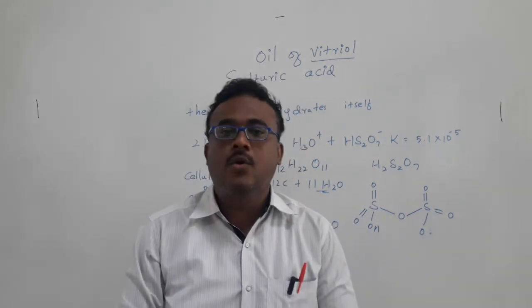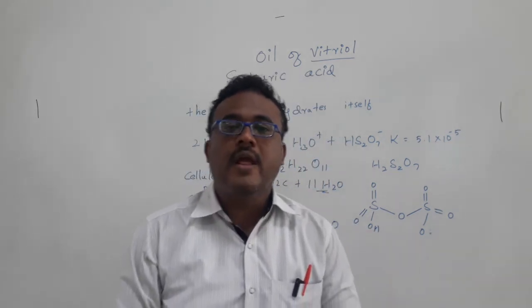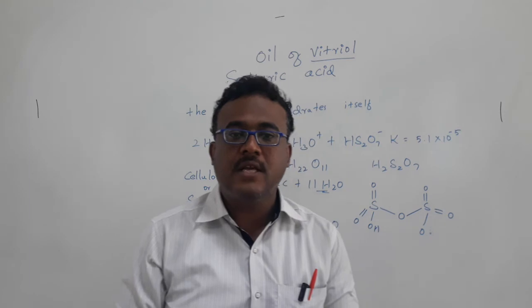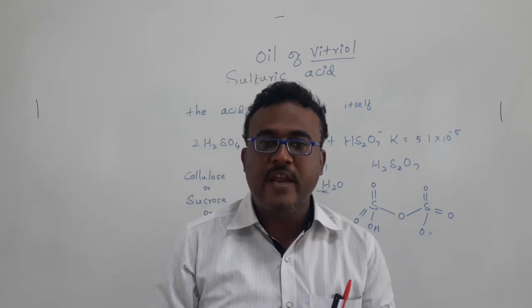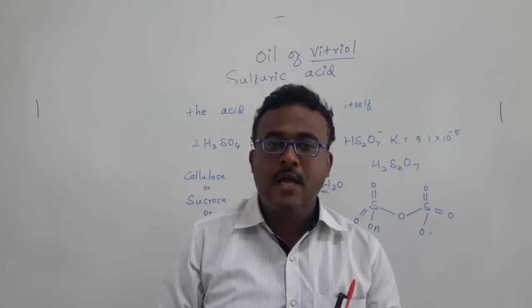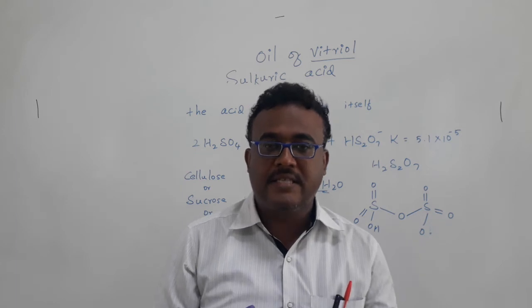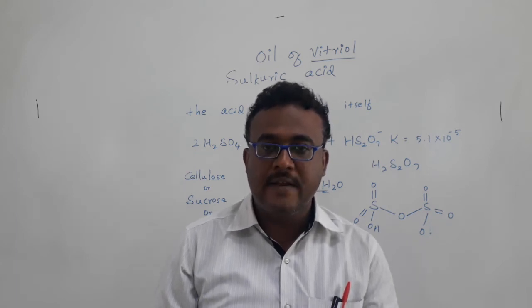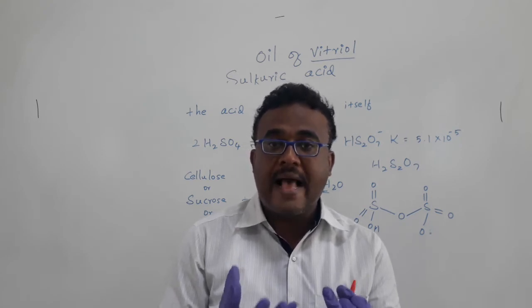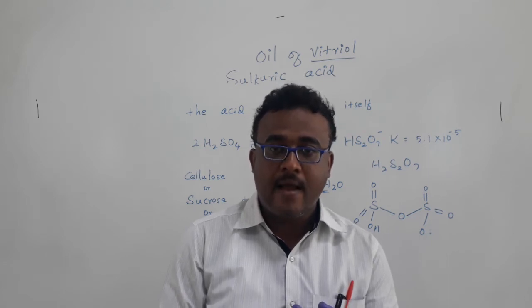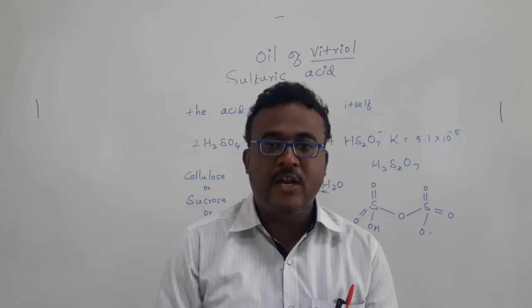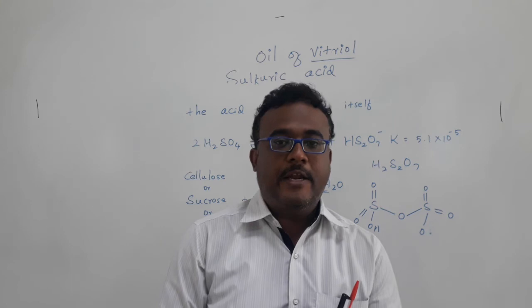Okay, I would like to conclude this session. Today I have discussed sulfuric acid. Sulfuric acid can be used as a non-aqueous solvent because it has a very high dielectric constant. Sulfuric acid is also called oil of vitriol, and its salts, especially copper sulfate, zinc sulfate or ferrous sulfate, look highly crystalline, like small glass-type material, so they are called vitriols. For example, copper sulfate is called blue vitriol, ferrous sulfate is called green vitriol, and zinc sulfate is called white vitriol.